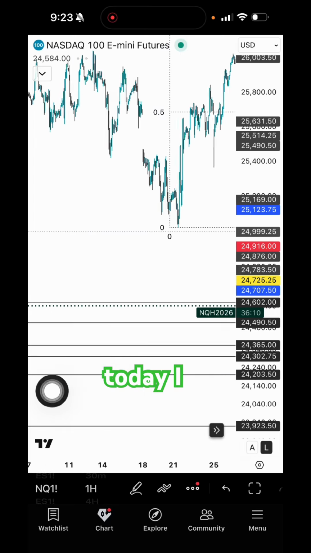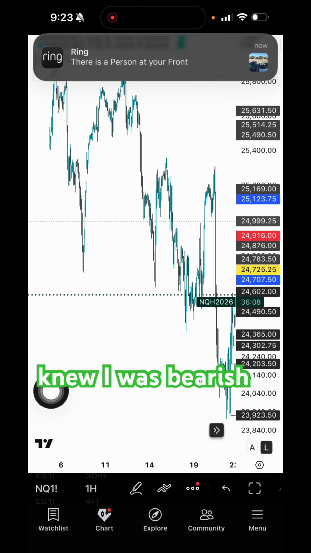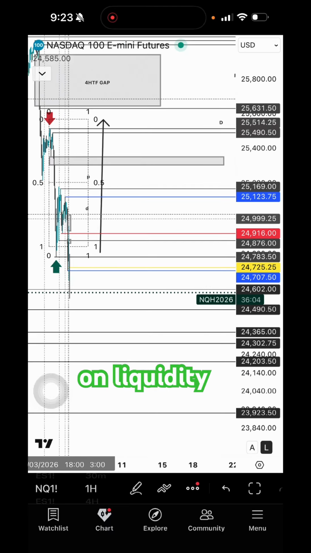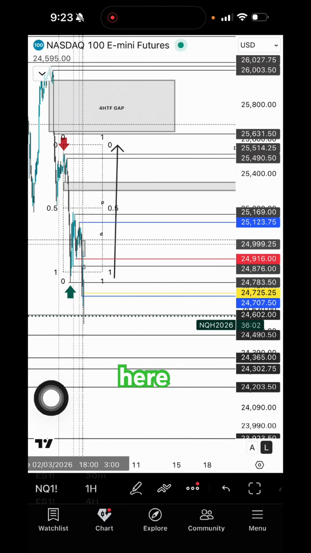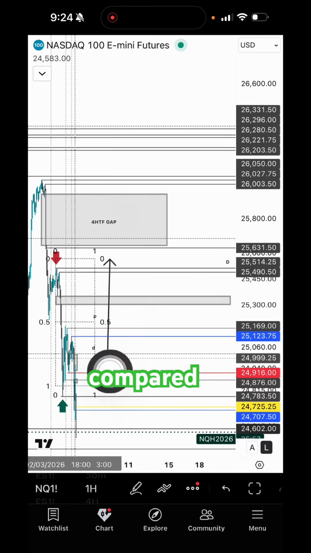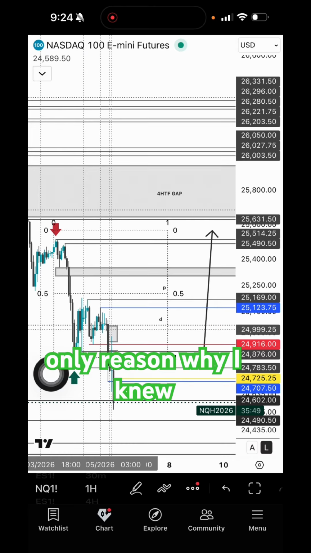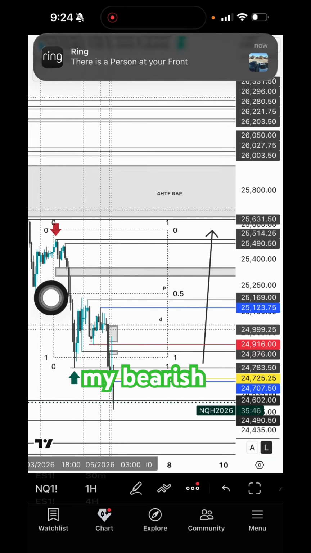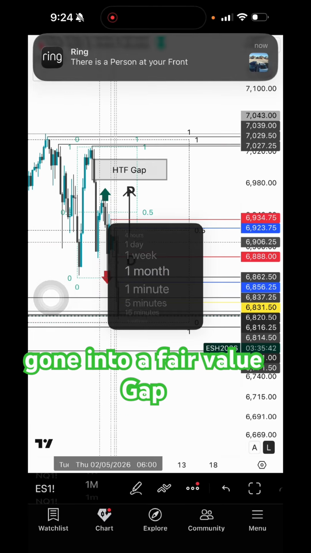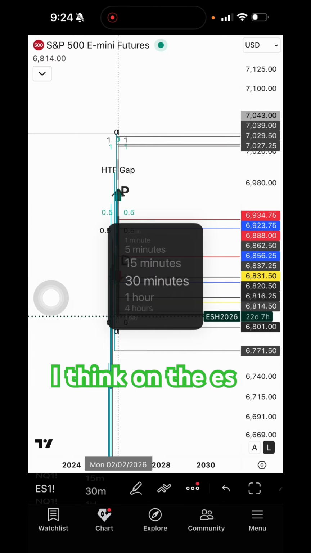Looking at bias today, I clearly knew I was bearish when I drew these black lines here, which were my draws on liquidity all the way over here, looking at draws on liquidity to the downside compared to draws on liquidity on the upside, and price still being in the discounted range. Honestly, to me, realistically, it would have gone 50-50. The only reason why I knew to stick to my bearish sentiment once market open was because price had gone into a fair value gap, I think, on the ES.